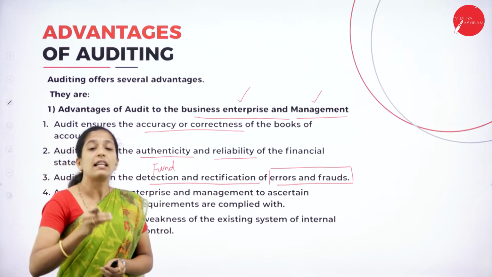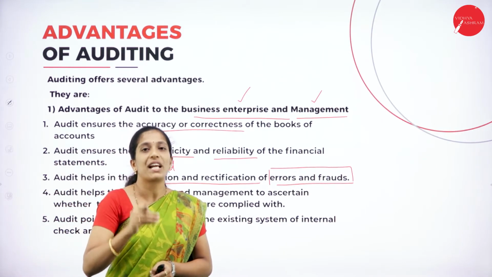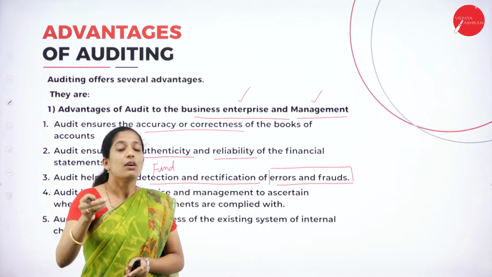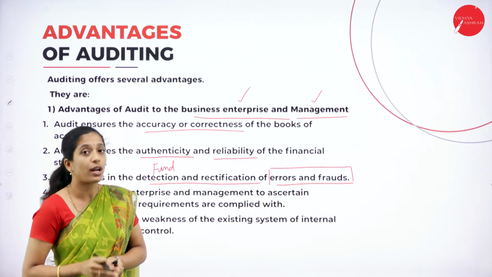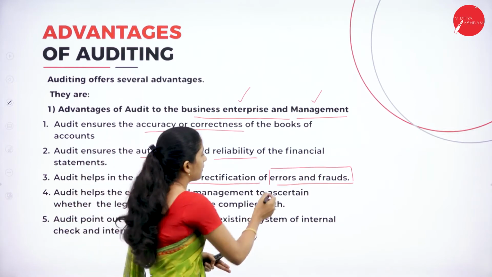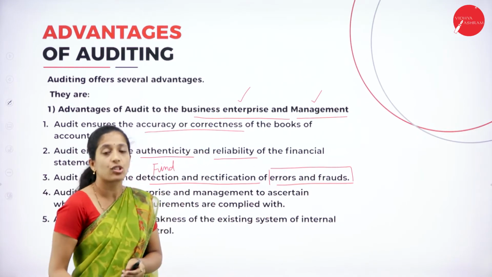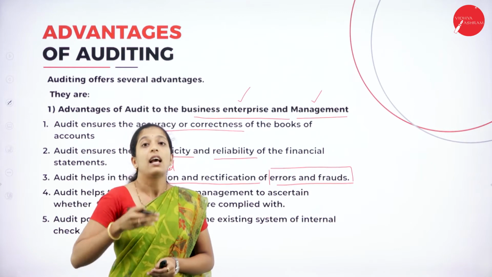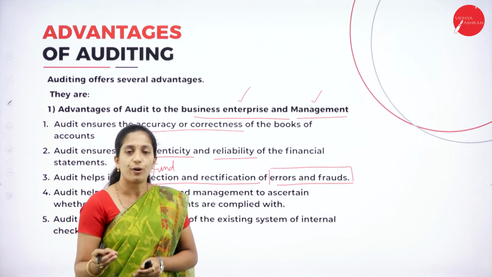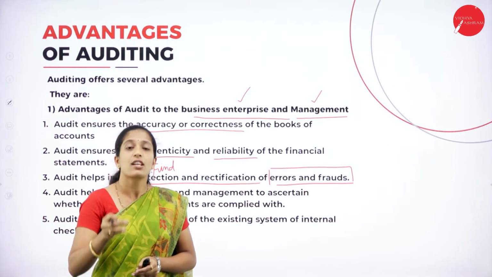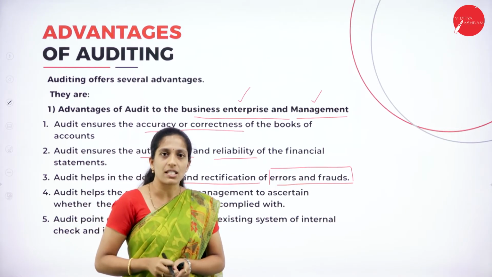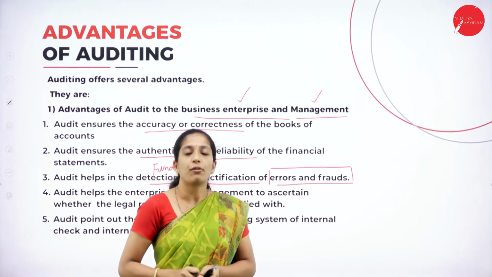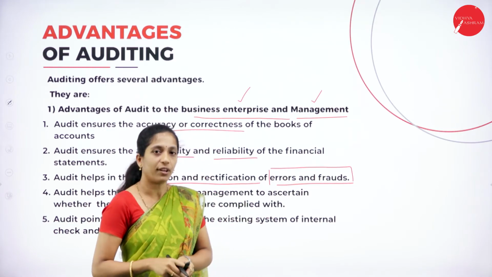Errors means unintentional mistakes which are made in the organization or while recording the entries in the books of account. So, I have given several examples for errors, like error of commission, error of omission, compensating errors. So, these are errors, in the sense, unintentional mistakes made by the accountant while recording in the books of accounts.